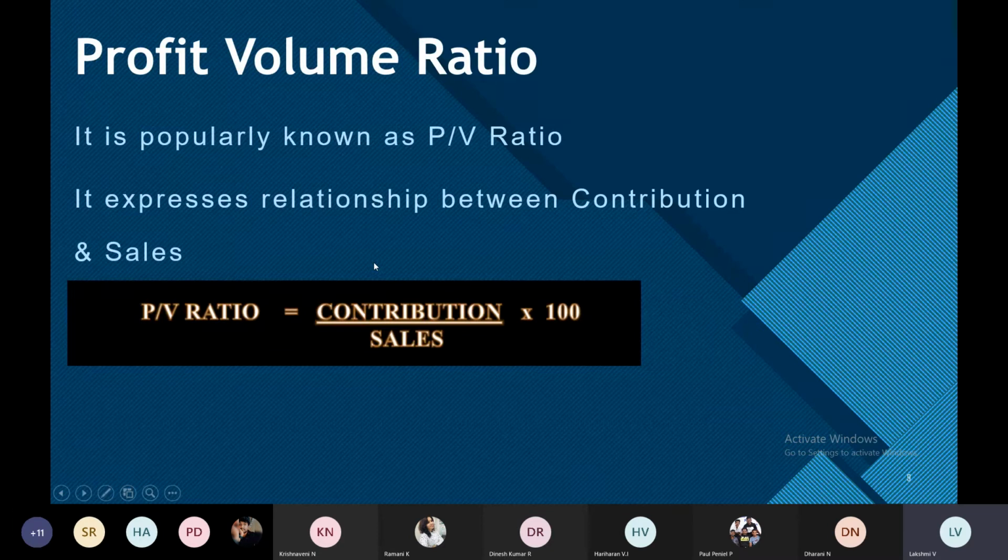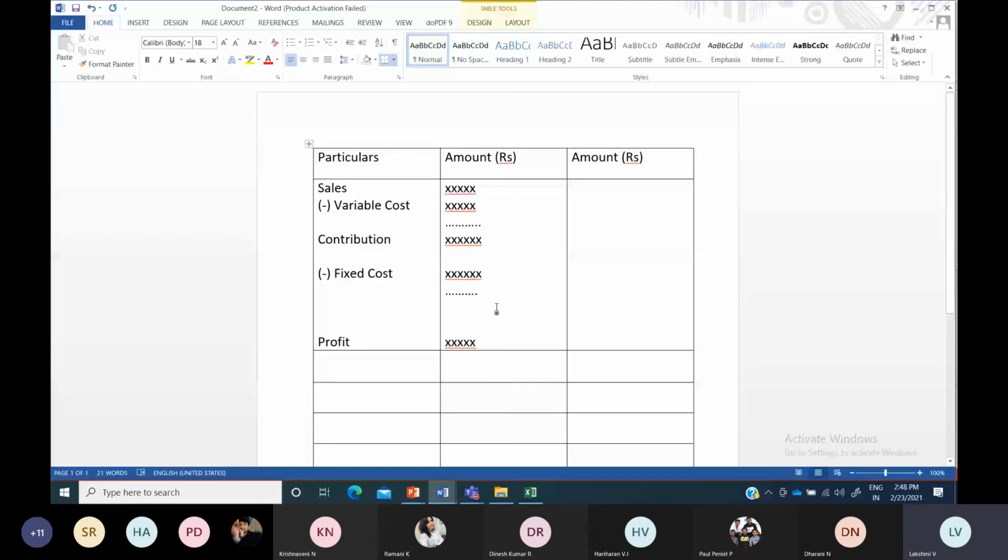If you prepare it, you have an amount column, and if you require a per unit column, you can have it. If it is not required, you need not calculate that one. So you can maintain two columns, one for amount and one for per unit simultaneously. But this is the format: sales minus variable cost gives you contribution. With that, if you subtract fixed cost, you will get profit.